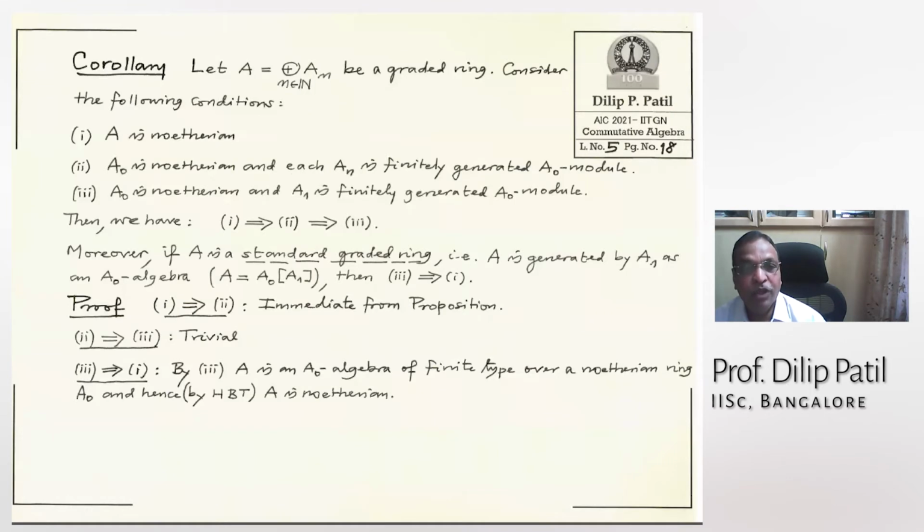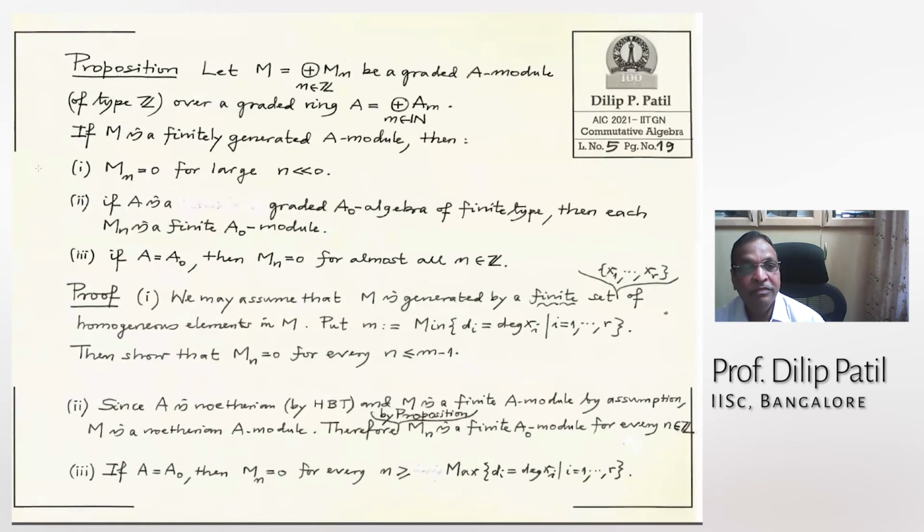All right. So, one more proposition. If you have a graded module over a graded ring, and if it is a finitely generated module, then what are the conditions? Then Mn should be 0 for large negative n. It cannot be that all the components are nonzero on the left side.